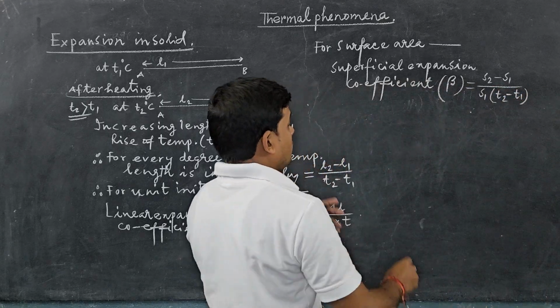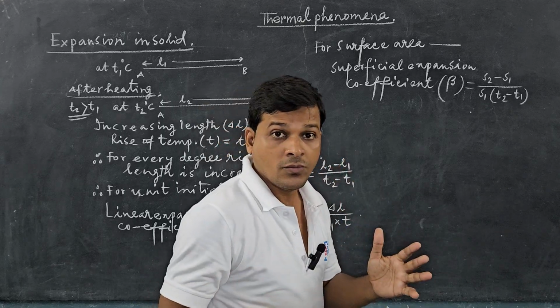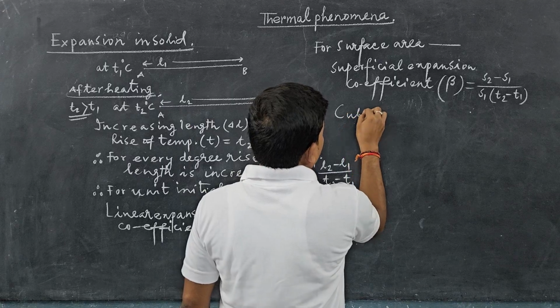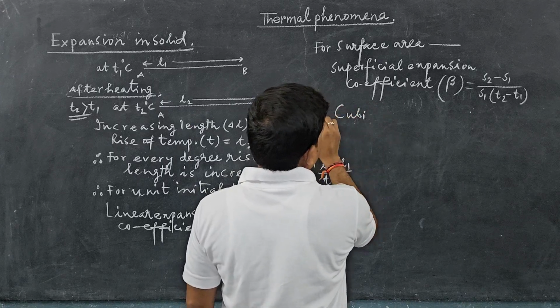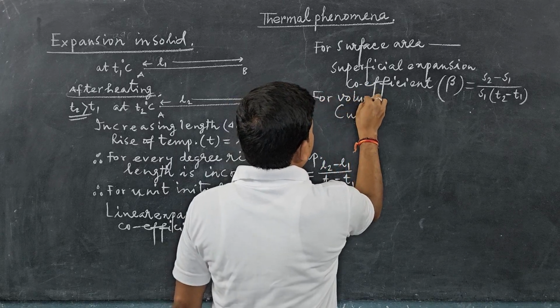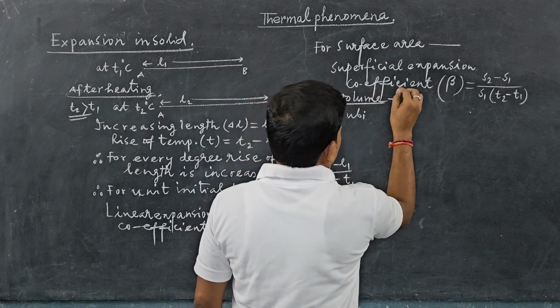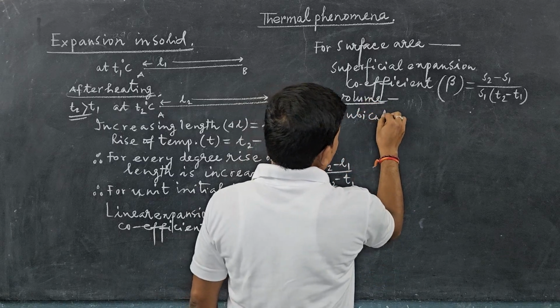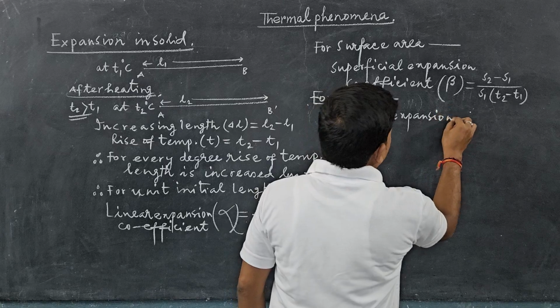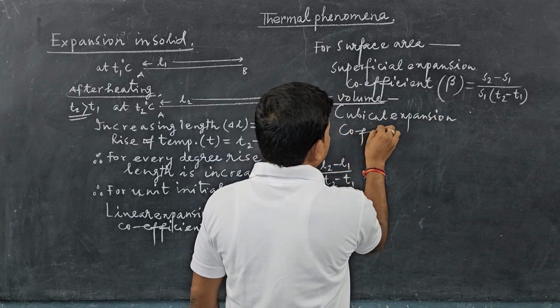Similarly, if we consider the volume, then what happens? For the volume, that will be the cubical expansion coefficient or volume expansion coefficient.